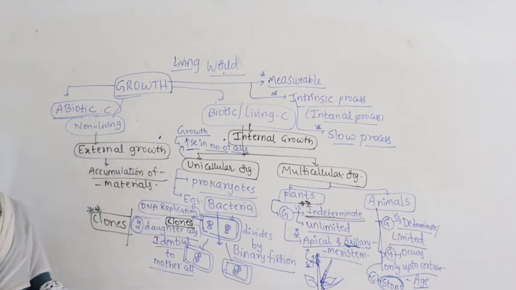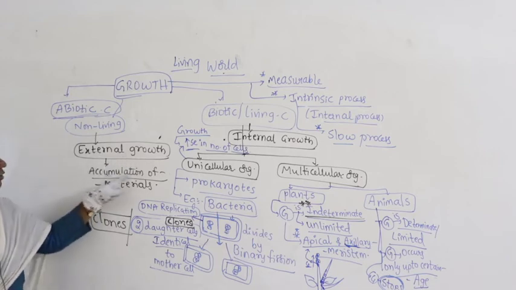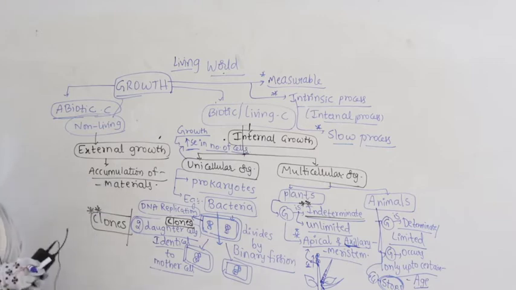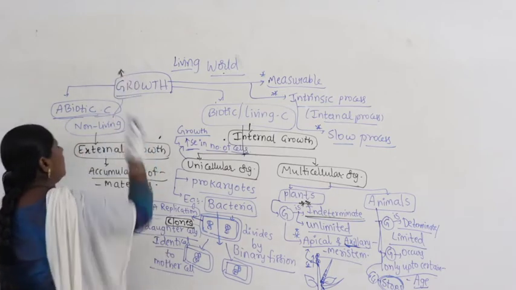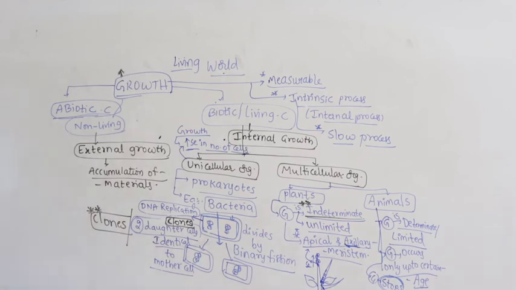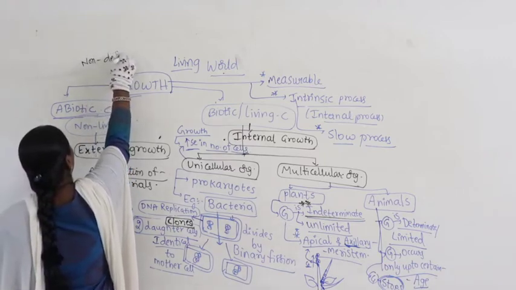We cannot take growth as a defining property; it is a non-defining property, meaning this character of growth cannot be used for defining living organisms. Why? Because non-living organisms also exhibit growth, which may be external, that is, accumulation of materials on the surface. So what is the final conclusion with the parameter called growth here? Growth is considered a non-defining property.